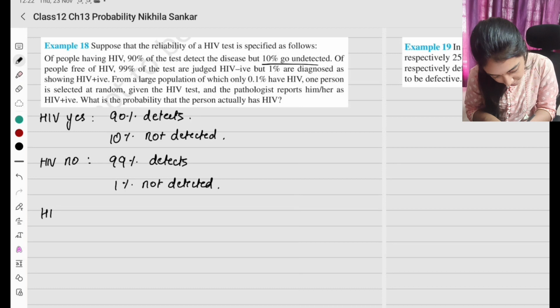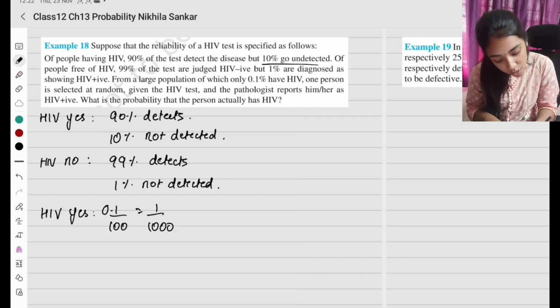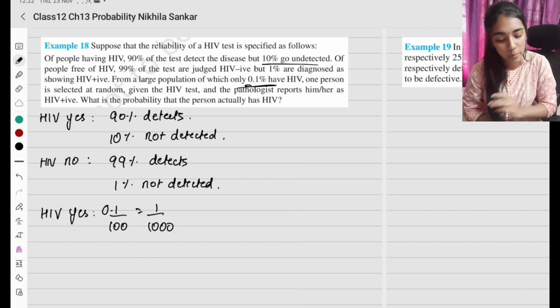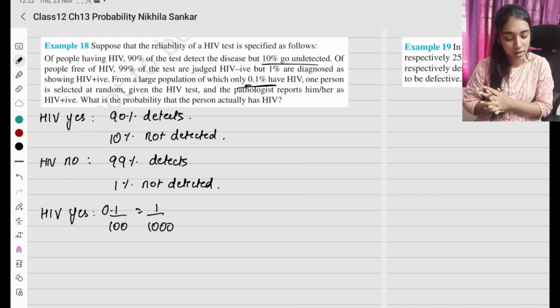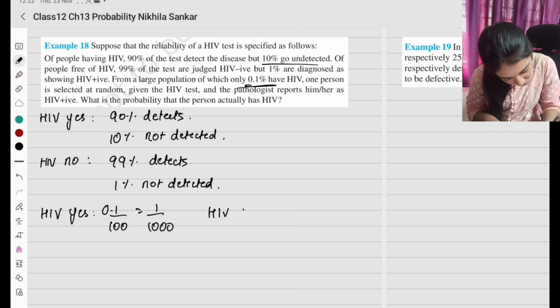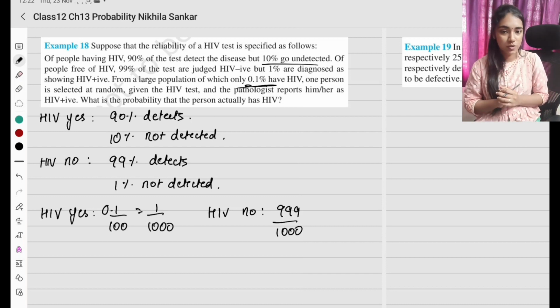Now, from a large population of which only 0.1% have HIV. So, HIV yes is going to be 1 divided by 1000, that is 0.1% divided by 100. So, HIV no is going to be 999 divided by 1000. Correct? 1 minus 1 by 1000.